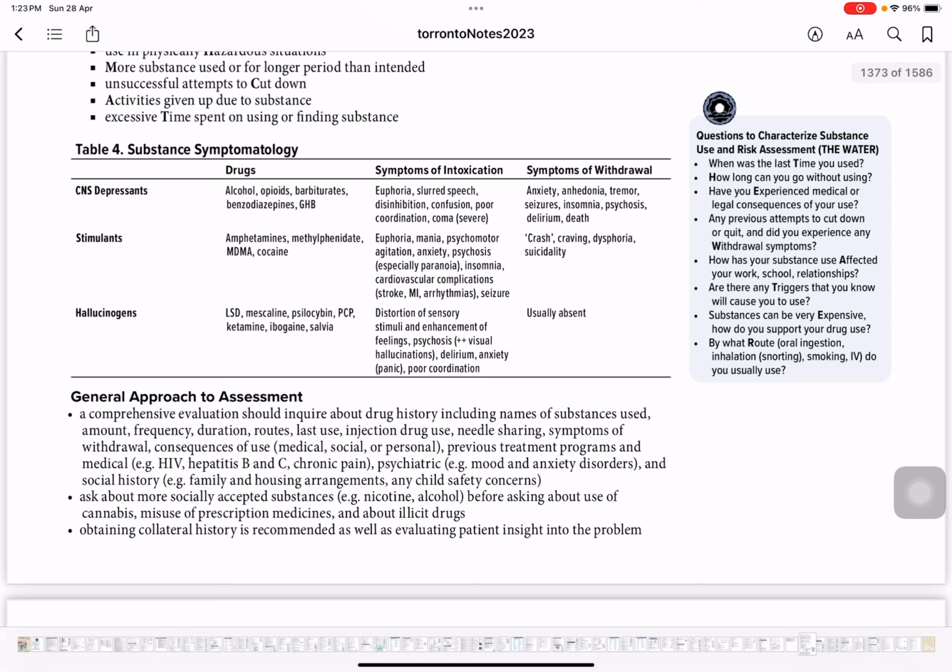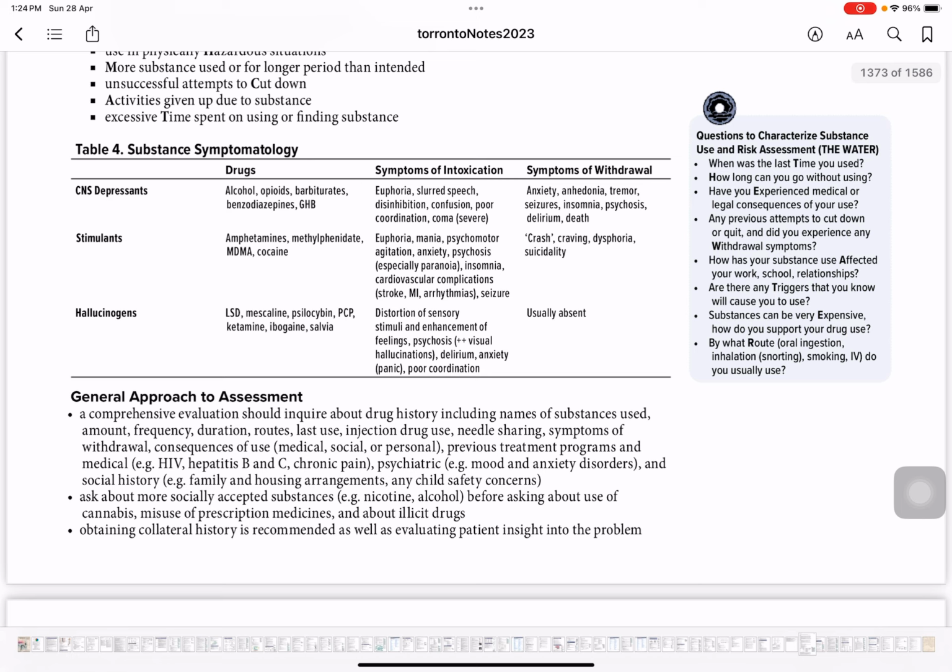Now, what are the substances? These are amphetamine, methylphenidate, MDMA, and cocaine. Amphetamine is something that you give for ADHD. So these four substances are stimulants, and the other five are depressants. What are the other five? Alcohol, opioids, barbiturates, benzodiazepines, and GHB. What happens if you do not get the stimulants?